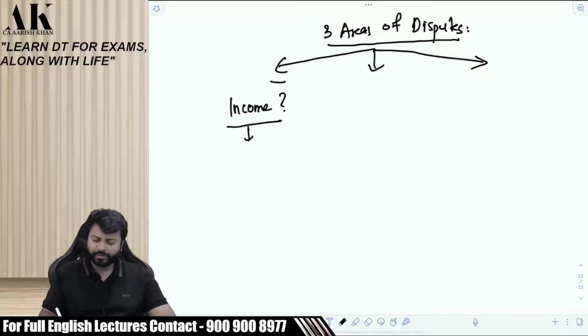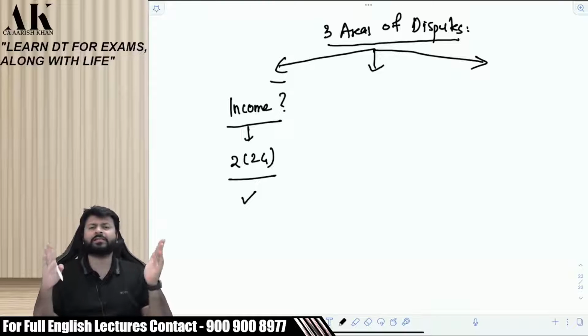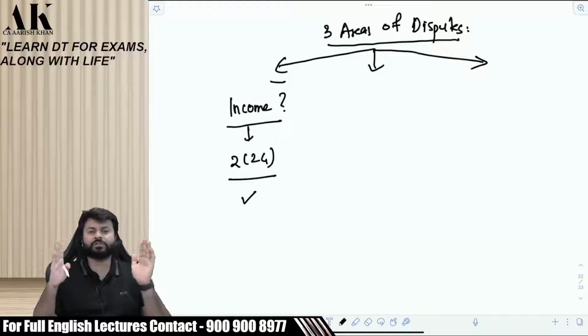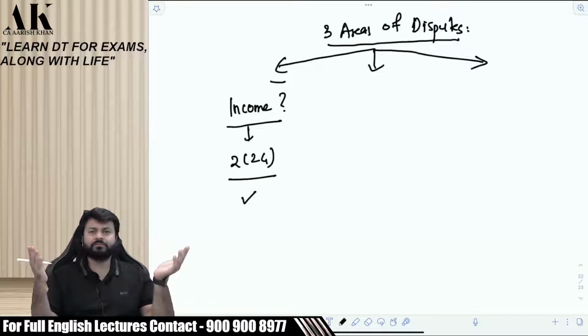And for that, we need to read section 2(24), that is the inclusive definition of income. That will give us an idea whether what is earned by the assessee is coming in the definition of income or is it not coming in the definition of income. Okay. Now, once the answer to this question is yes, what you are earning is a part of income, go ahead to the next one. Like for example, what is earned by the assessee is salary. Is salary an income? Then go ahead with the second part.